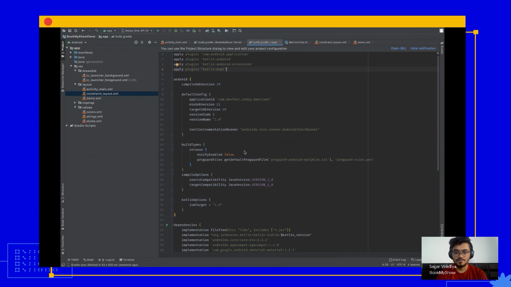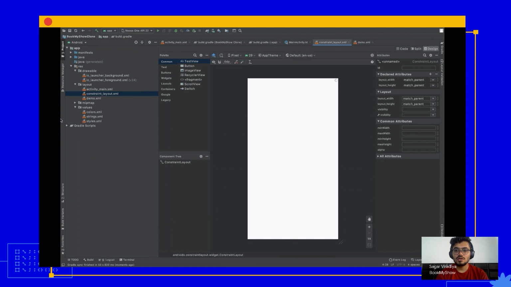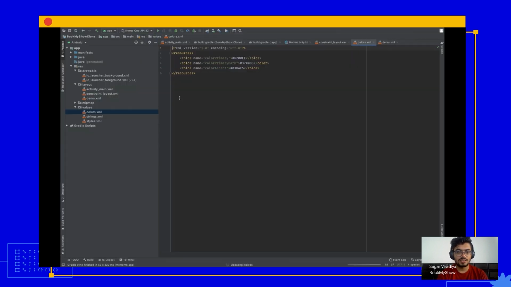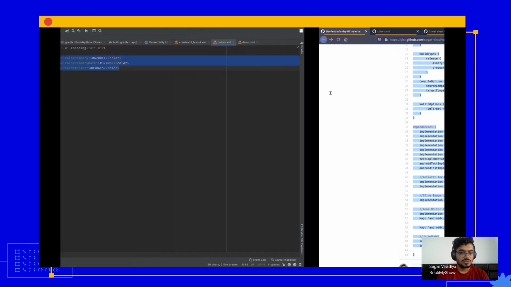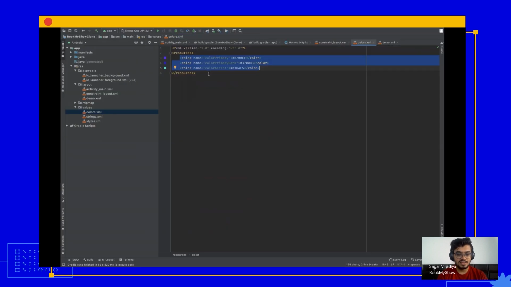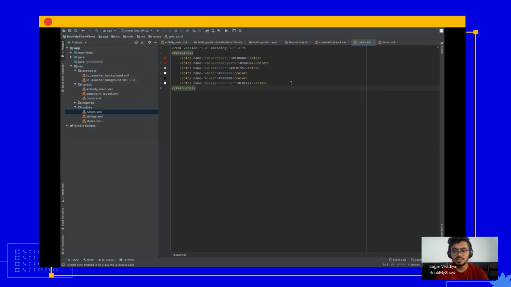All right, so our dependencies are in place now. Also, let's change our colors to match our color style that you can see on the slides. So let's just change these colors to our theme colors. So just open the second gist in the description below, color.xml, and replace this entire file with the new content. So this will add all the colors that we'll be using for our app, BMS clone.